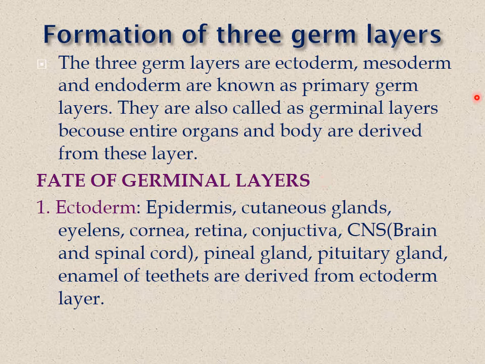So, formation of the three germ layers. The three germ layers are the ectoderm, mesoderm and endoderm. They are known as primary germ layers. They are also called germinal layers because all the organs of the body are derived from these layers. So what is the fate of these germ layers? The ectoderm will form epidermis, cutaneous glands, cornea, retina, conjunctiva, CNS, pineal gland, pituitary gland, and enamel of teeth.